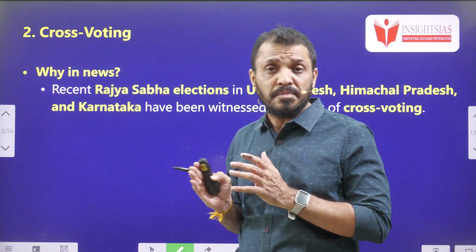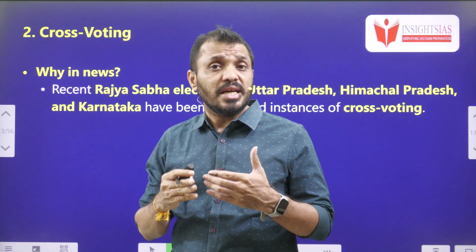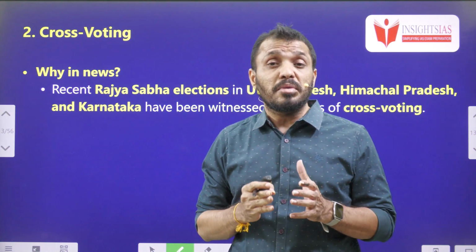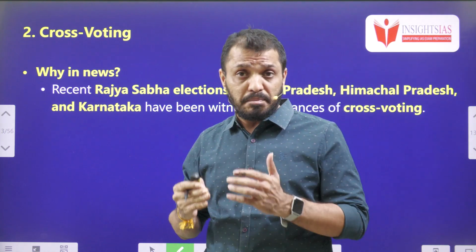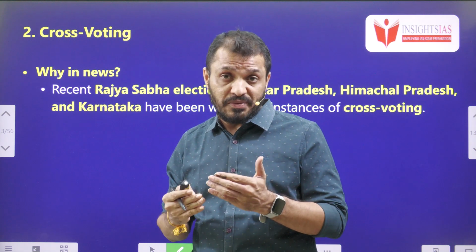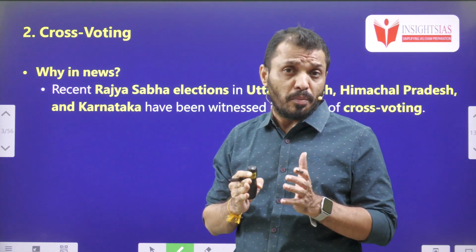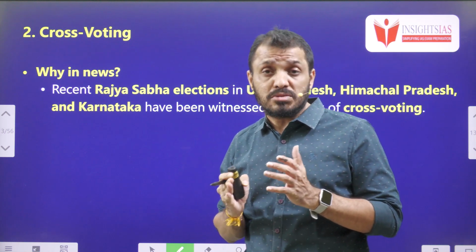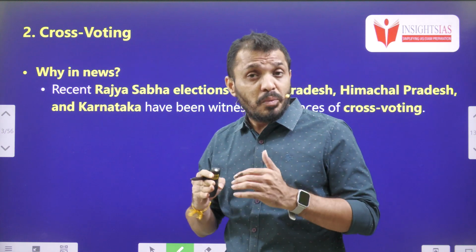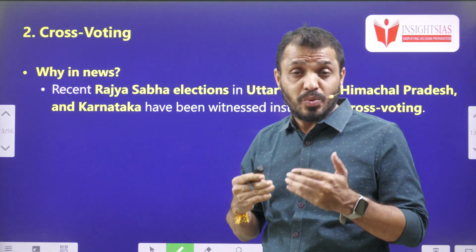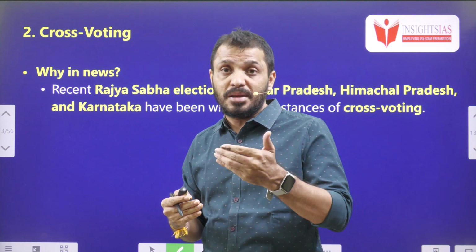Now the point is here, in Lok Sabha and Rajya Sabha, there is a bicameral legislature. Lok Sabha members are directly elected by the people, whereas Rajya Sabha members are elected by the MLAs. While MLAs are electing the Rajya Sabha MPs, they have to show their vote preference to their party agent. That means the Rajya Sabha election is nothing but an open ballot. Of course, the Supreme Court also supported this open ballot system in the Kuldeep Nayar case. So when the open ballot system is there, when an MLA is voting, they have to vote for the candidate supported by the party.